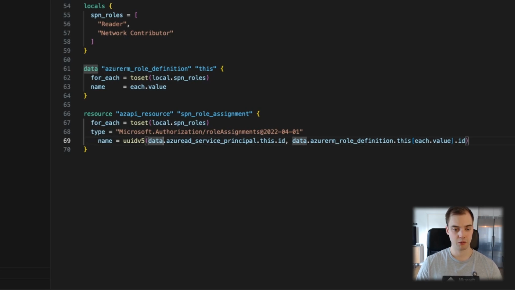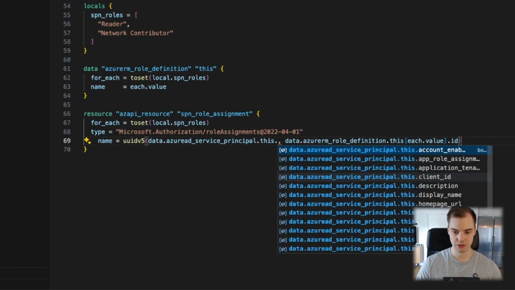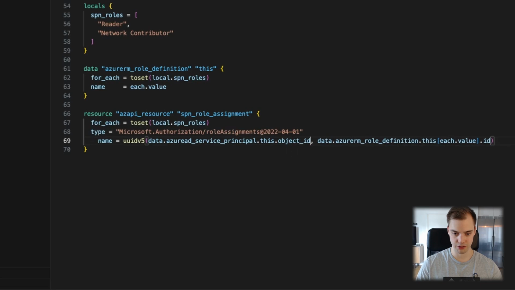So we're gonna grab the data block for Azure AD Service Principal. That's the DevOps Infrastructure Service Principal. And we're gonna get the ID, or actually we should get its object ID. If we had one service principal in dev, for example, that would have a different object ID than the object ID of a service principal in production. And that is exactly what we want.